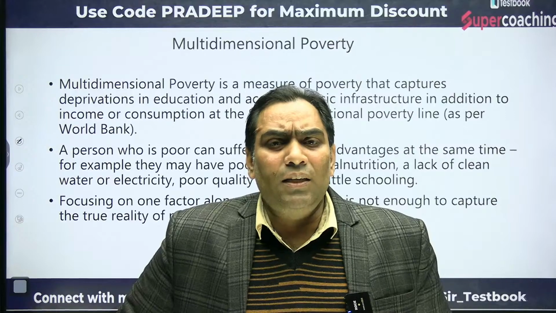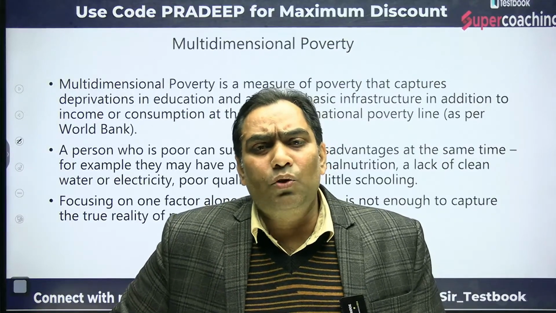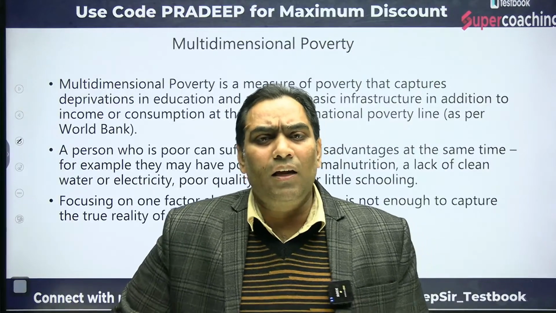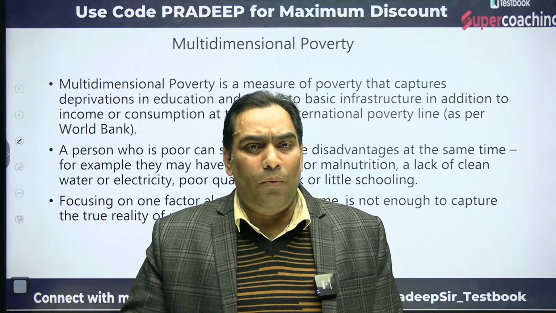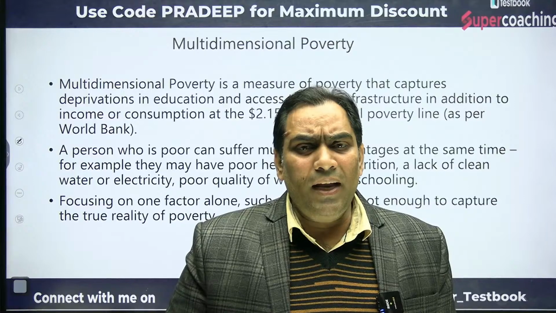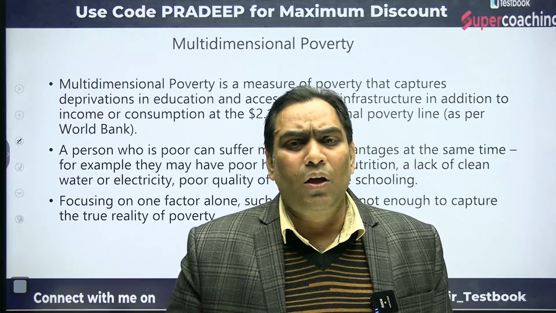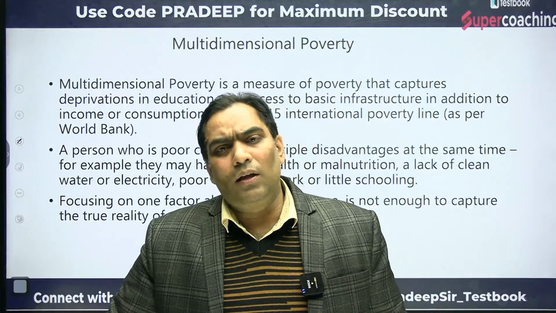So as per multidimensional poverty, income should not be the only criterion for measuring poverty. Rather, there should be various measures or various aspects of deprivation in order to measure that poverty.